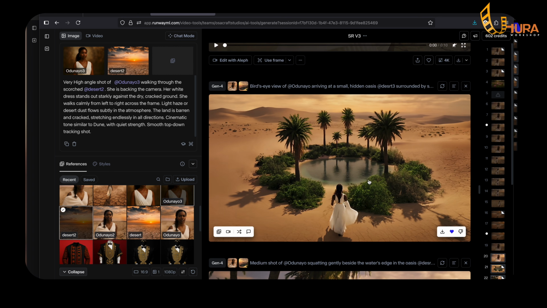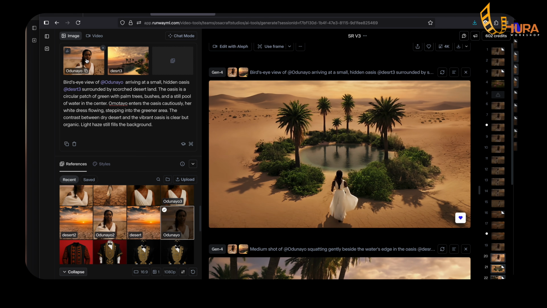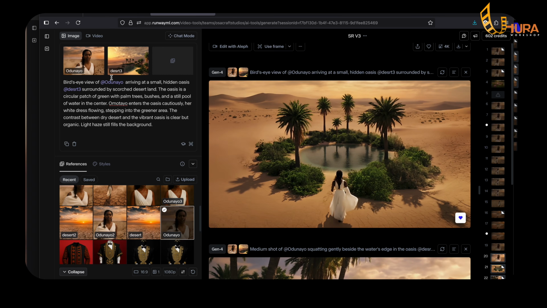So let's move on to this scene of this oasis. I wanted her to discover an oasis in the desert. So what did I do? Let's check this prompt and see. I used that close-up as a reference image. I went to Google and I downloaded an oasis and I renamed it as Desert 3. So bird's eye view is like a high angle view of Otunwayo arriving at a small hidden oasis at Desert 3 surrounded by scorched desert land. Omotayo enters the oasis. This is very crucial because I wanted her to walk into that scene.